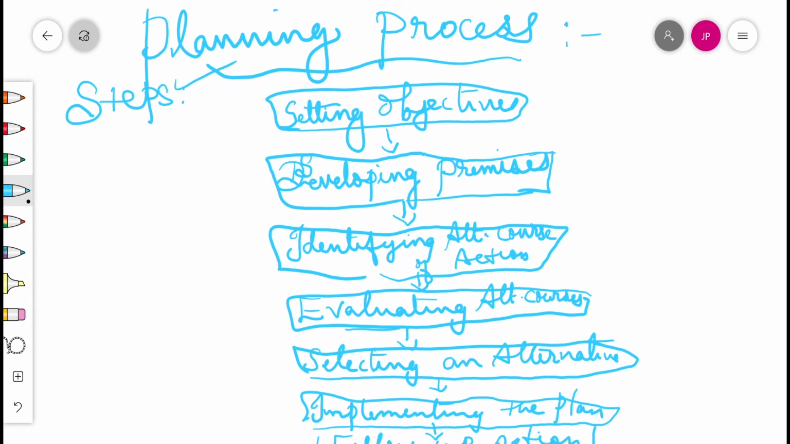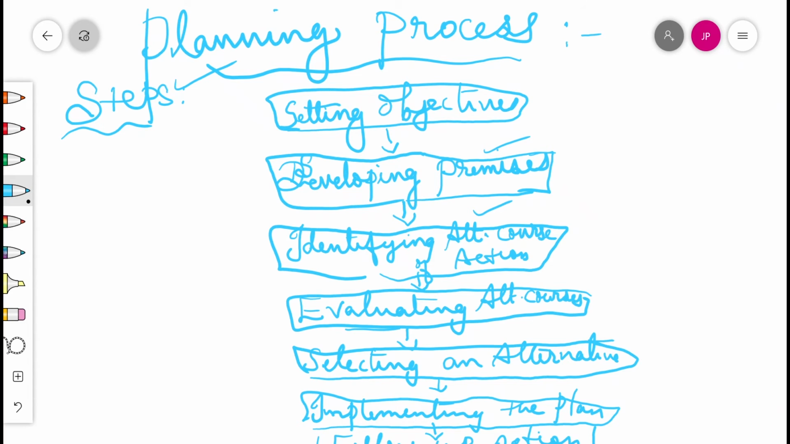The planning process consists of the following steps. Please note down in a flowchart form. First step is setting objectives. Secondly, developing premises. Thirdly, identifying alternative courses of action. Fourthly, evaluating alternative courses. Then select an alternative. Then implement the plan and follow up action.